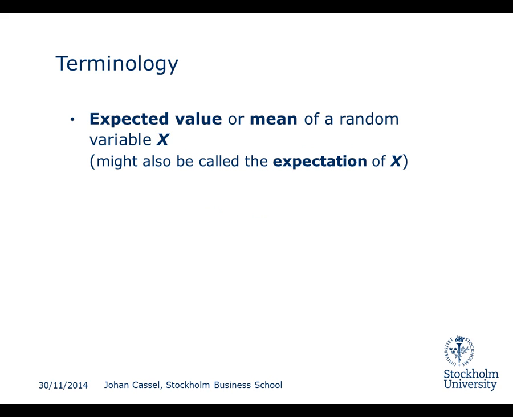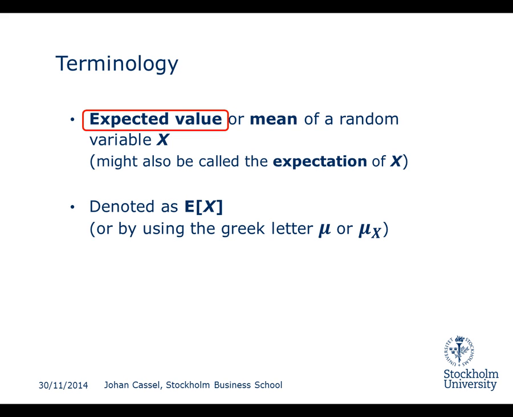So expected value can be called many things, but the most common ones is that you refer to it as the expected value or the mean, and then you refer to it as the expected value of a random variable x. And sometimes you might also say just the expectation of x. The one that we're going to use most frequently, however, is the expected value term. You denote it as E of x, which we have here then, or you can also use the Greek letter mu or mu of x, so this means that you refer to the expected value of x.